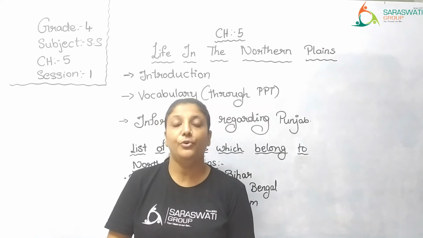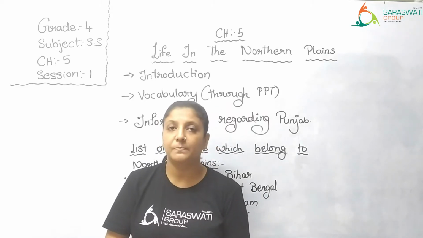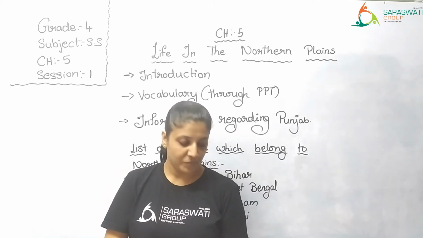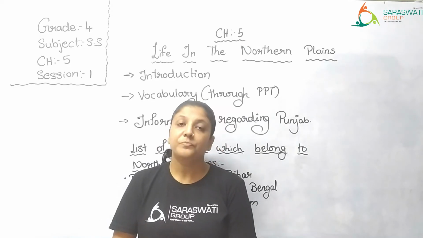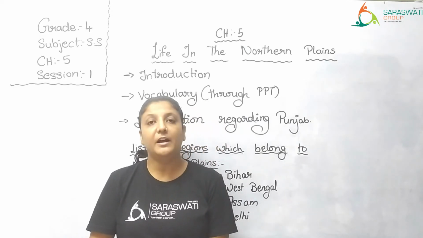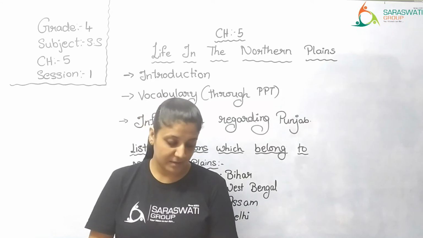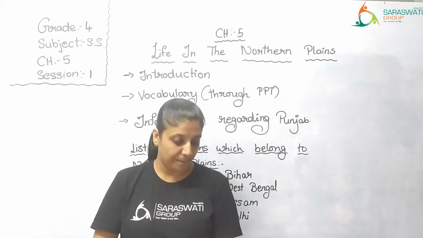Now, the river and the soil. Which river flows through Punjab? As I told you, it is in the Sutlej Basin, meaning the river Sutlej flows through that region, right? So here, the main rivers flowing through Punjab are Sutlej, Ravi and Beas. These are the main rivers which are flowing through Punjab.